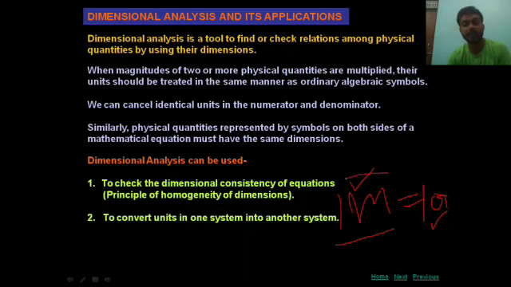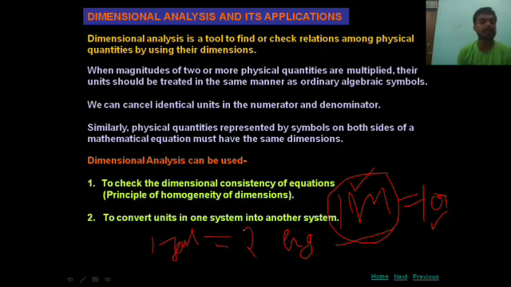This is a very simple conversion, but suppose you want to convert 1 joule into erg, then using a dimensional formula we can easily convert 1 joule into erg.